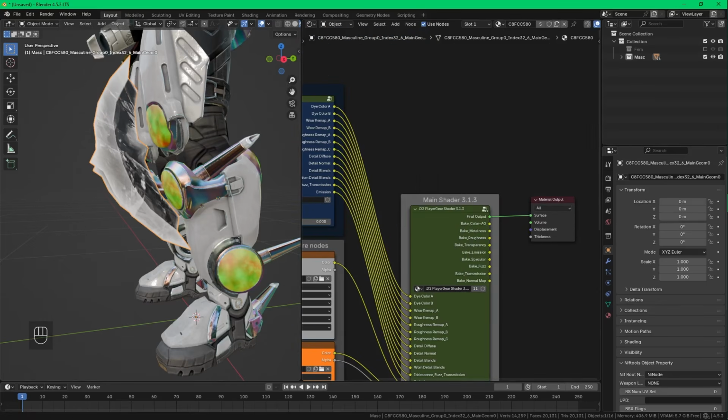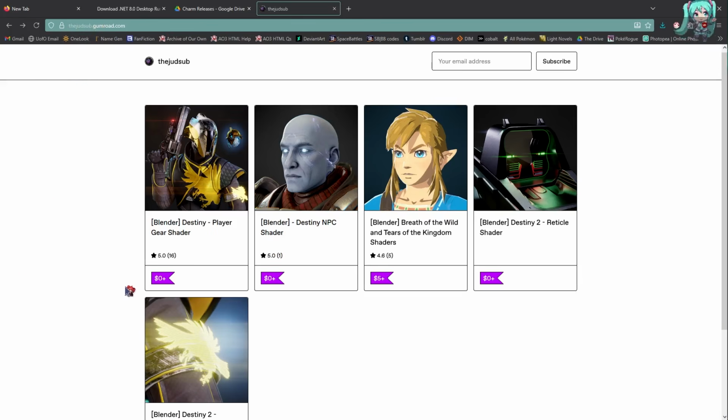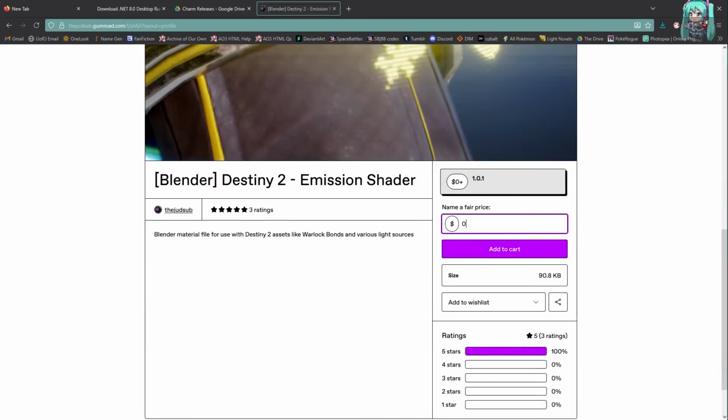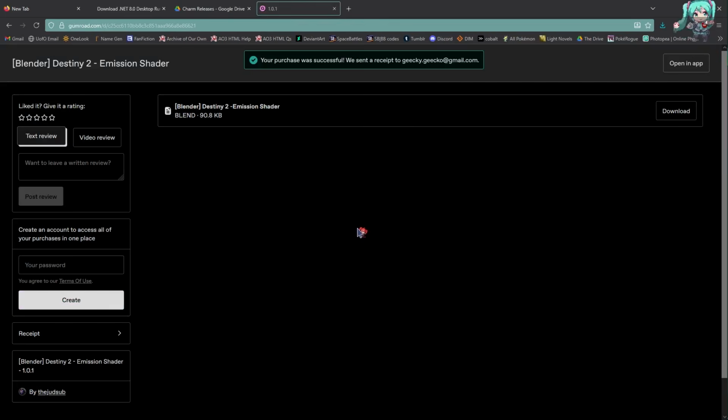Now we'll get on to dealing with the Paragon Greaves knee stuff. What you'll need for this is the Destiny 2 Emission shader for Blender. I'll leave a link to it in the description. All of the Destiny 2 Blender shaders available on the Judd Subs Gumroad are free, and you only have to pay if you want to support him.